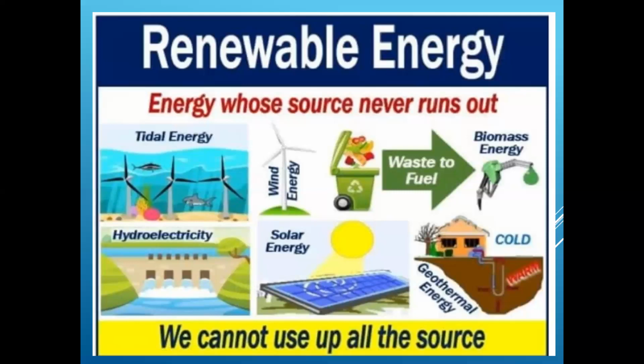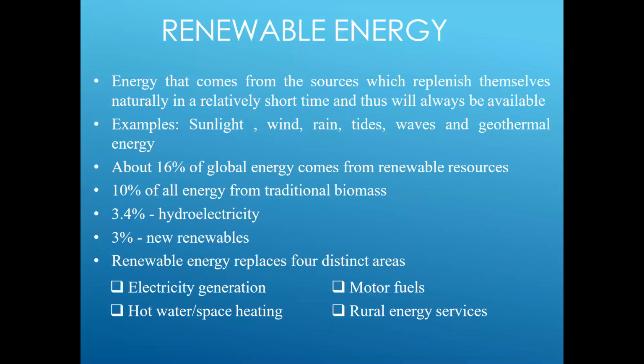Okay, next up. Now coming to renewable energy. We have seen the introduction part, we have seen the trailers, and all that is over. Now coming into the syllabus. Here the first one is a definition: energy that comes from sources which replenish themselves naturally in a relatively short time and thus will always be available. This can be considered the definition of NCS or renewable energy. This is the point where we left off yesterday. We are starting from there, because yesterday we said we are going to deal with the definitions. So today we are dealing with that.